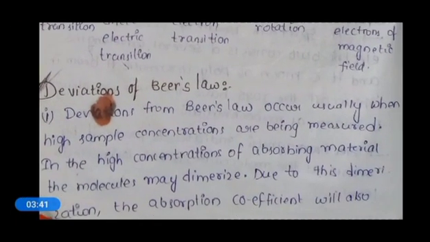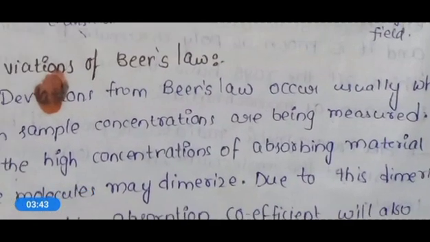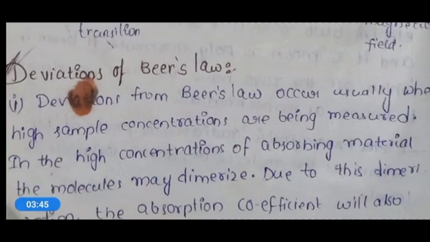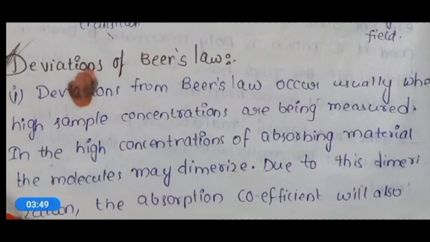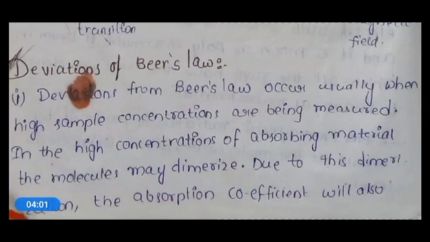Now let's see about deviations of Beer's law. Majorly, we have two deviations. The first one is that deviations from Beer's law occur usually when high sample concentrations are being measured.